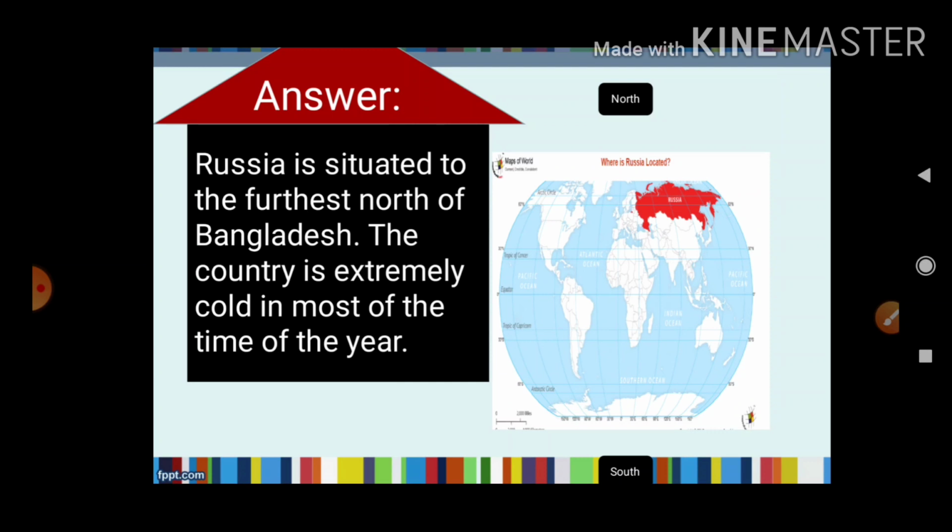That means the equator is 0 degree latitude and Russia is situated at 55 degree 45 minute north to 37 degree 37 minute east. So this is so far from the equator, and we have learned that the higher the latitude, the colder the climate will be, and at the pole it will be the coldest.